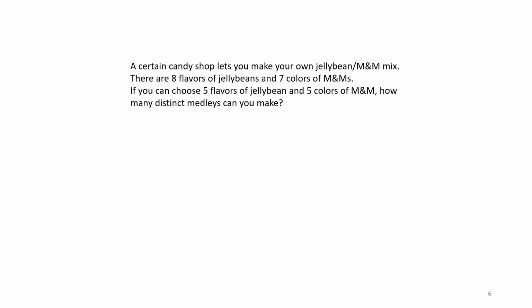So then we have to figure out, what are we actually looking for here? We're choosing 5 flavors of jelly bean and 5 colors of M&M. We're choosing 5 flavors of jelly bean out of 8. So we'll write that as 8 choose 5. And then from the M&Ms, we have 7, and we're choosing 5 as well. And since we are choosing from 2 distinct groups, but they are being combined, the number of unique ways that we can make these medleys is the number of combinations of jelly beans we can have times the number of combinations of M&Ms we can have.